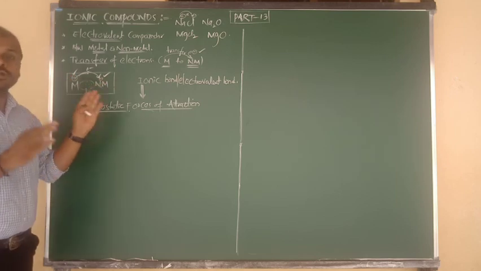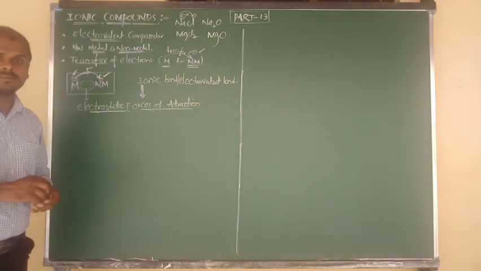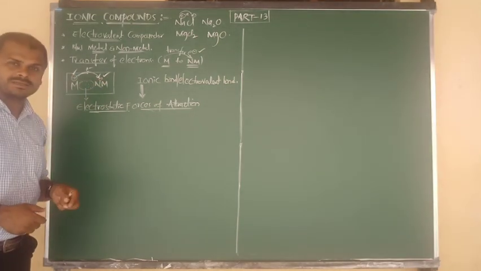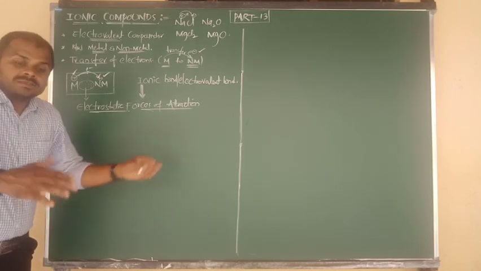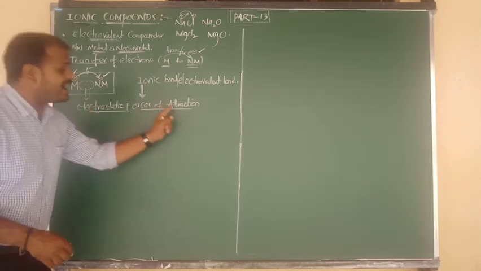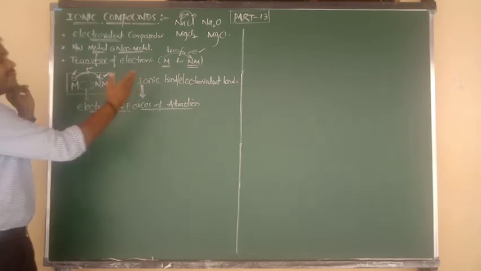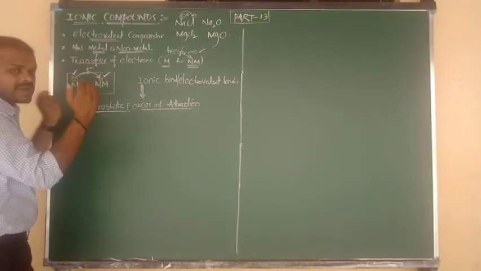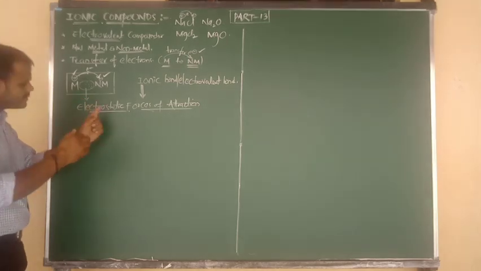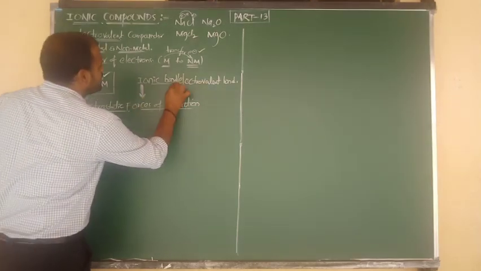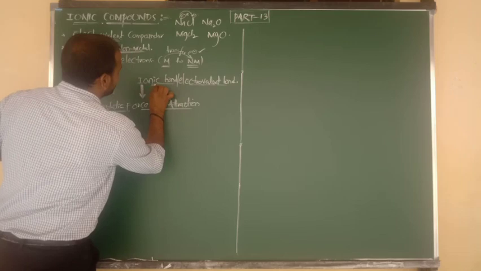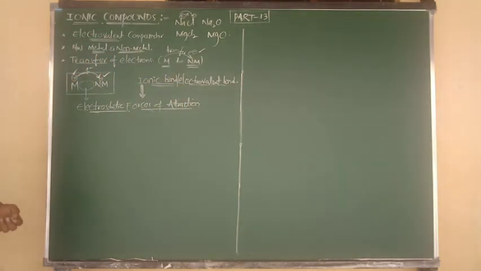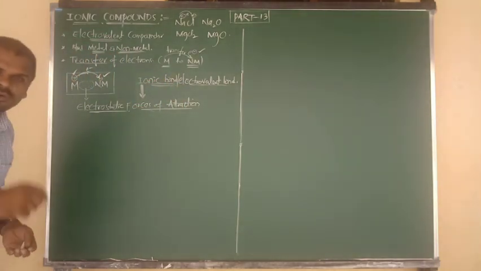Positive and negative between two oppositely charged species, due to their two opposite charges, some electrostatic forces of attraction will arise. So the electrostatic forces of attraction between two oppositely charged ions is known as an ionic bond, and we can also say electrovalent bond. Up to now I have told you two definitions.